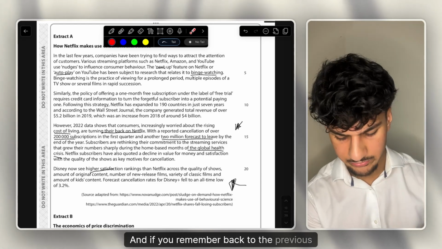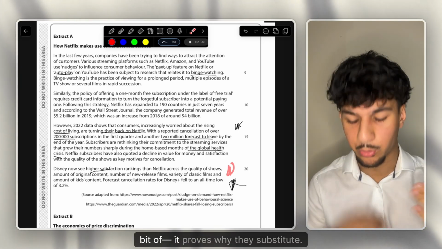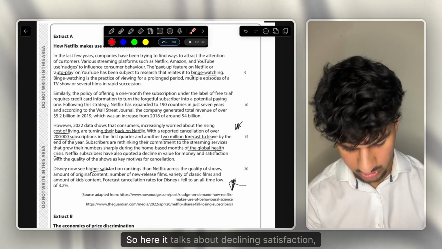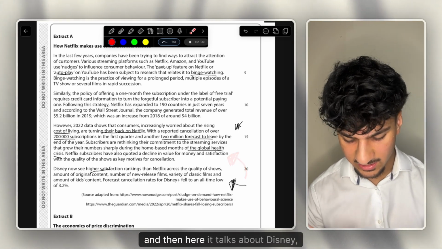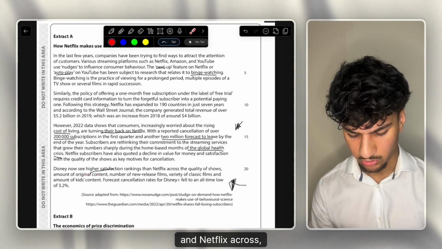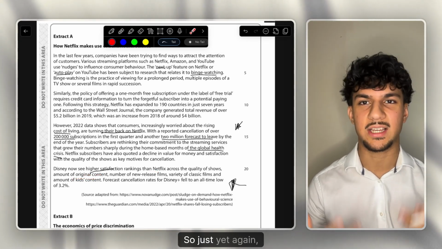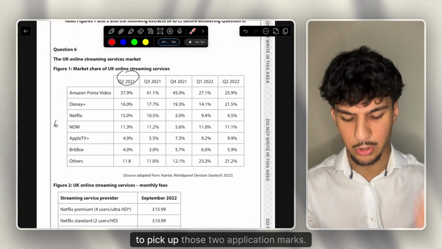And if you remember back to the previous questions, we looked through this extract, and this mentions a bit of it, it proves why they're substitutes. So here it talks about declining satisfaction, declining value for money for Netflix, and then here it talks about Disney, higher satisfaction rankings than Netflix across shows, more original content. So just yet again, any one of those, and this is the main stat I would use, by the way, for this question, to pick up those 2 application marks.